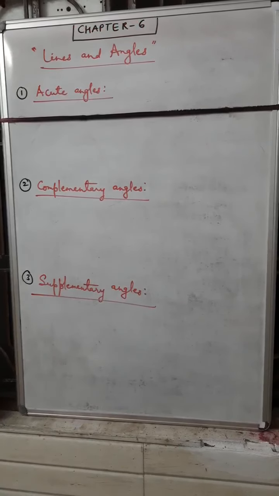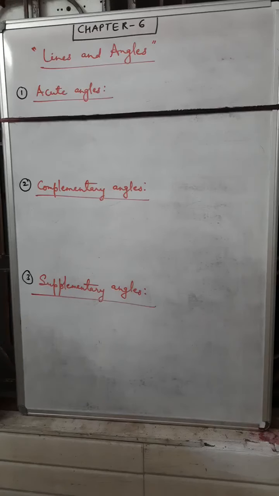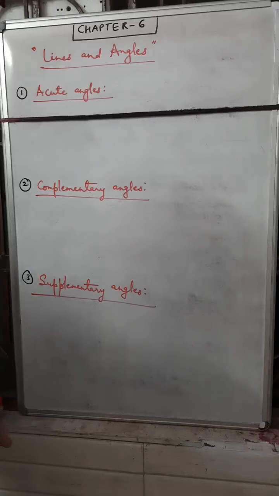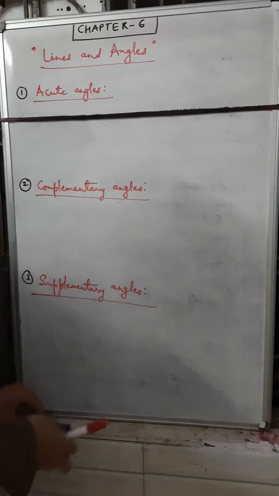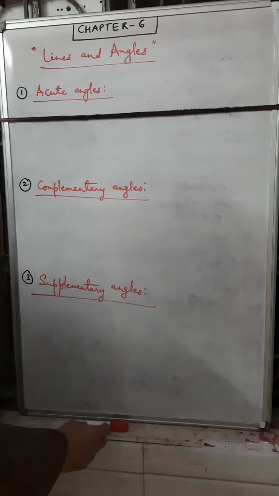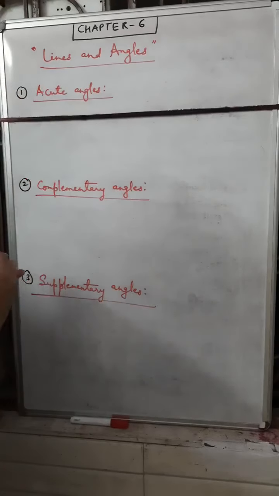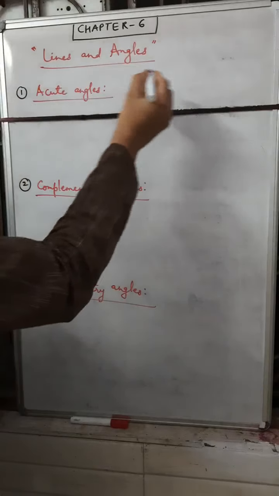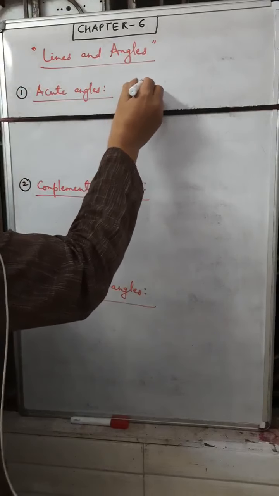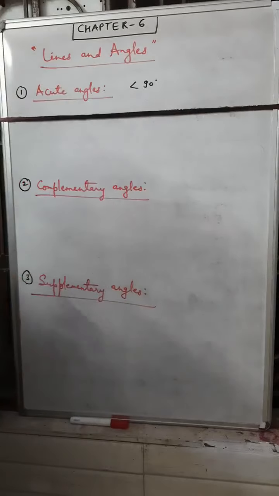Students, now we are starting chapter number 6, lines and angles. In this chapter we will study different kinds of angles and different circumstances in which two or three angles form a straight line. We are starting this chapter from acute angles. If the measurement of an angle is less than 90 degrees, it is called an acute angle.